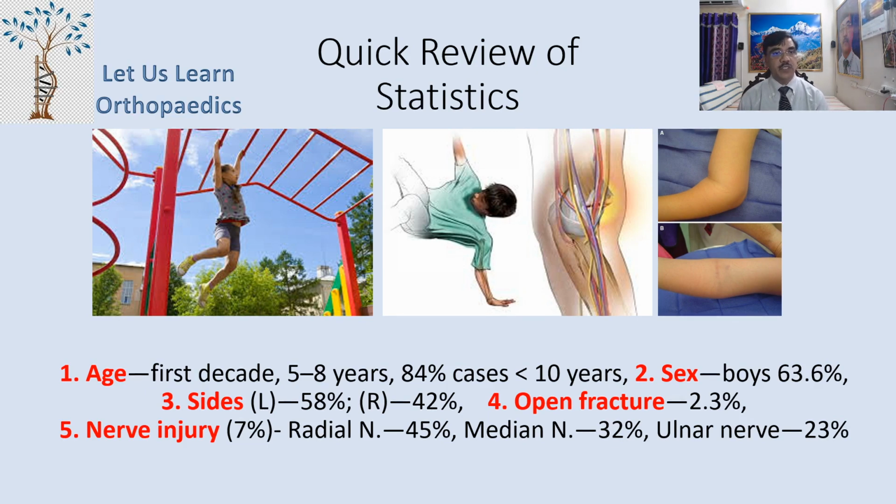The nerve injury incidence is 7%, and out of all the nerve injuries, 45% of the time it is the radial nerve which is involved, 32% of the time it is the median nerve which is involved, and 23% of the time it is the ulnar nerve which is involved.